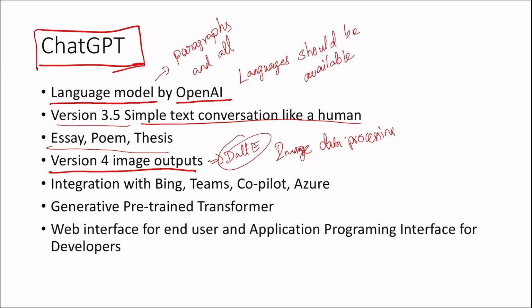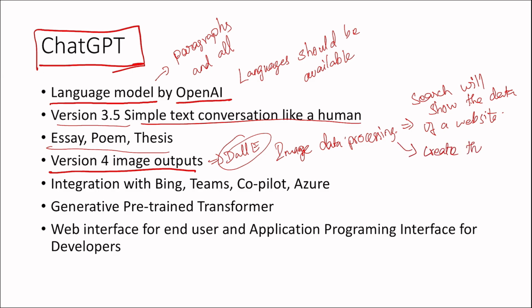Comparing this to Google or Bing images, the search engine will show the data of a website. But here the AI creates the data or output from the provided input.